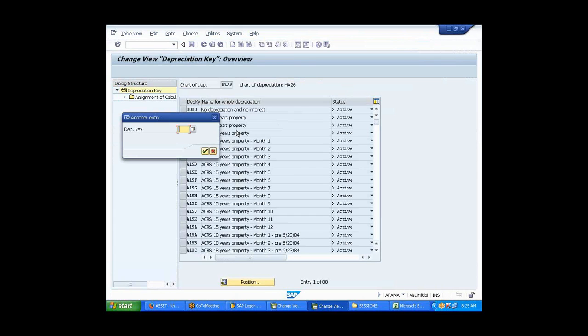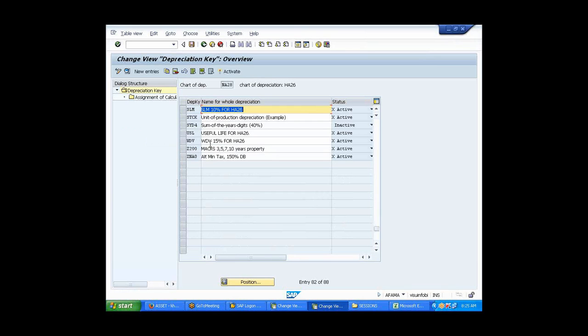Yeah, SLM. You've given a wrong description? Chart of depreciation for HI26. SLM, is the description wrong? No, that's fine, don't worry about the description. Yeah, 10%, it's active. I activated all the three. See, all three are active.